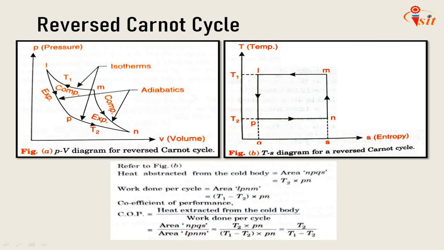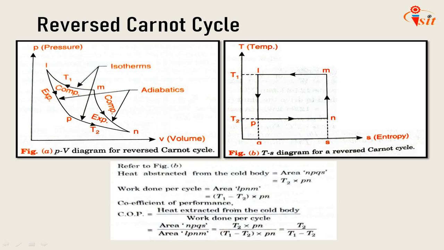Next we'll go through the reverse Carnot cycle, which is the basic fundamental of the refrigeration and air conditioning system. If a machine working on a reverse Carnot cycle is driven from an external source, it will function as a refrigerator.